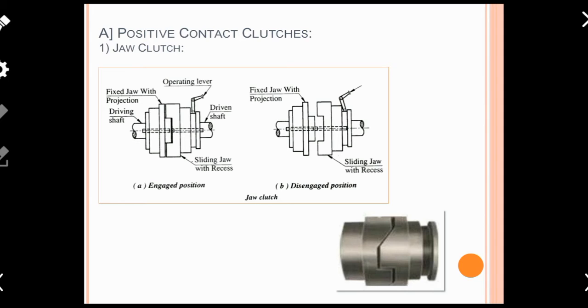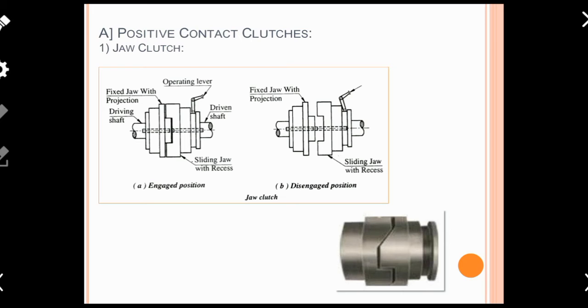Now, talking about advantages: the first advantage is that it has a small and compact size. Look at the diagram, it is easy to manufacture. The third advantage is that it gives positive power and torque transmission, meaning 100% of the power is transmitted from the driving to the driven side.